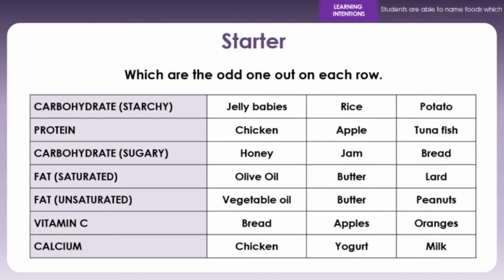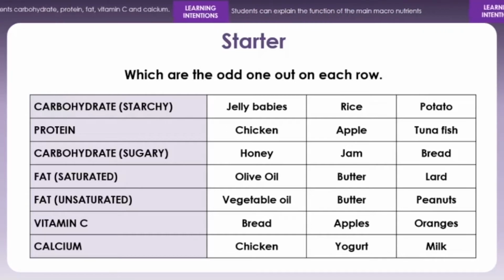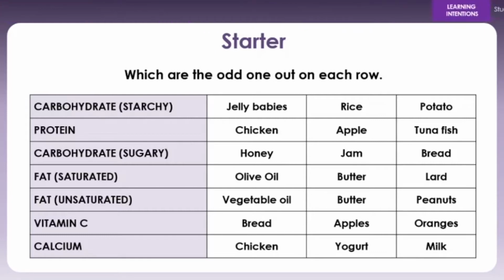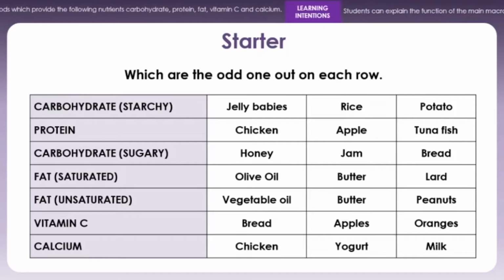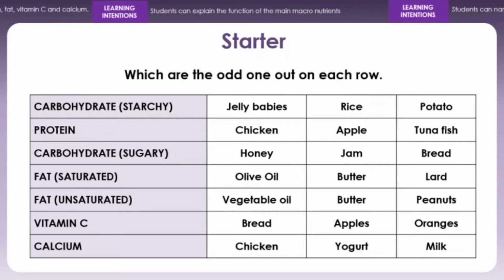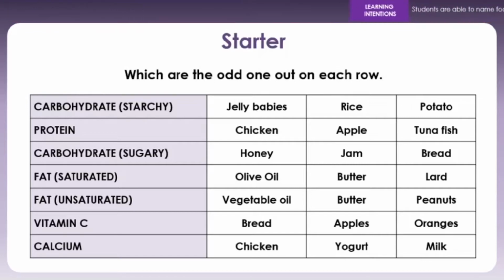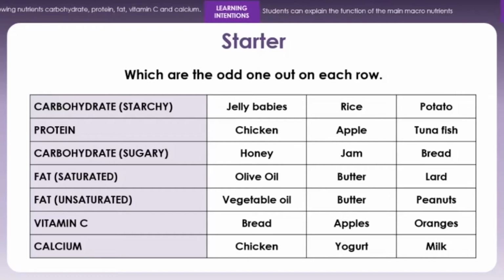So before we start, can you see which ones are the odd ones out on each row? Out of starchy carbohydrates, is Jelly Baby's a starchy carbohydrate, is rice a starchy carbohydrate, is potato a starchy carbohydrate? Which one's the odd one out of those? Of protein, which one's the odd one out? Is chicken a protein? Is apple a protein? Do you get protein in tuna fish? Of sugary carbohydrates, is honey a sugary carbohydrate? Is jam a sugary carbohydrate? Is bread a sugary carbohydrate? Which one's the odd one out?